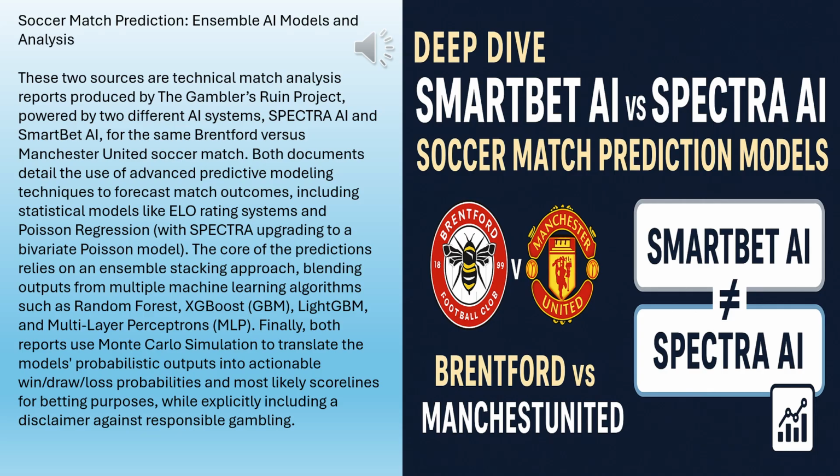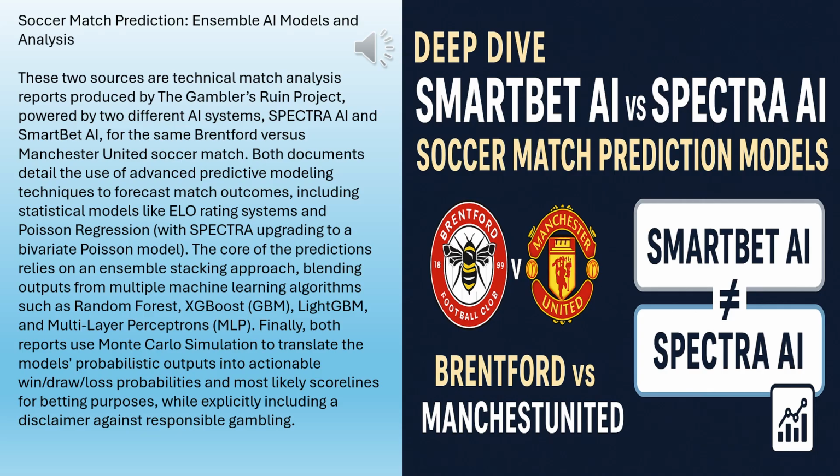And that's where Spectra's upgrade comes in. It introduces this idea of connection. Correlation. You got it. Spectra uses bivariate Poisson. And the crucial difference is it adds a third intensity parameter. We call it lambda 3. Lambda 3. Okay, so what does that one do? Is it like the match vibe factor? That's a great way to put it, actually.